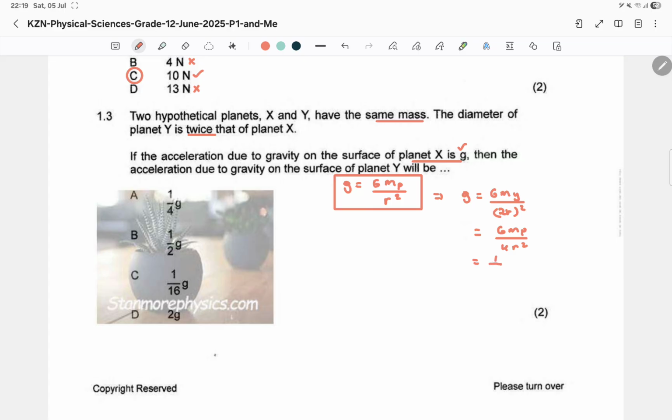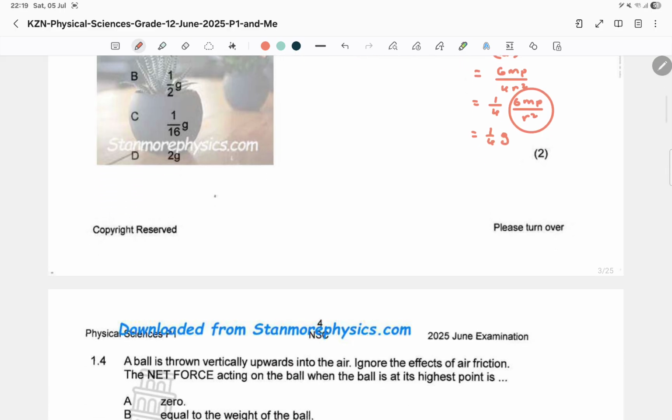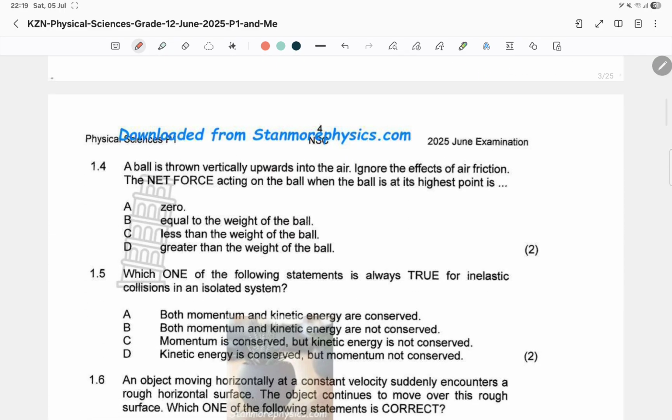We factor out the quarter so that we can isolate our GM_P over r squared. And we know that this is g, so this is going to be a quarter of g. So this makes A the answer. Again, here you have to work it out. There's no guessing the answer. Make sure you do that.